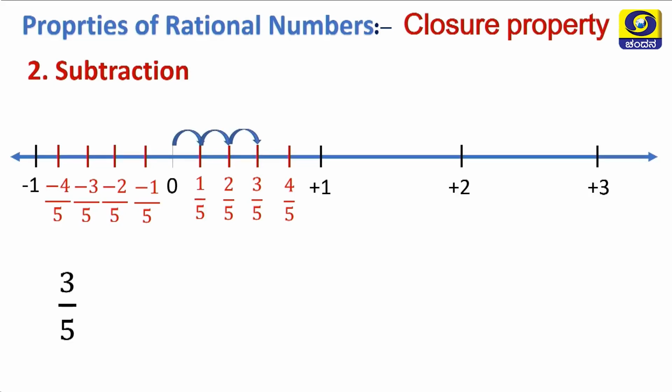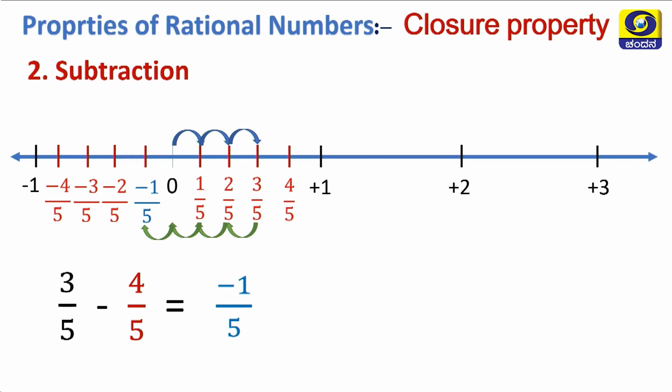This 3 by 5 comes towards the positive side, that is between 0 to 1. Yes, that is marked. It is 3 by 5. Now, I am subtracting 4/5 from 3/5. When I subtract 1/5, it becomes 2/5. One more 1/5, it becomes 1 by 5. One more 1/5, it becomes 0.